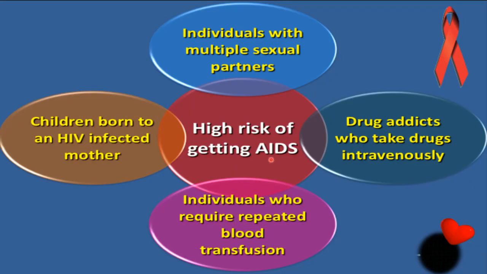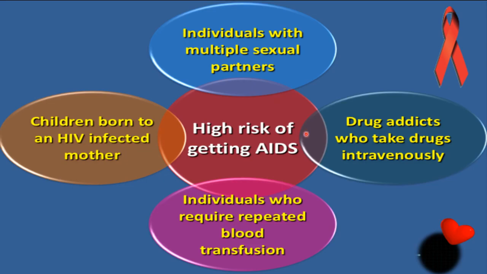Now these are the people at high risk of getting AIDS. First, individuals with multiple sexual partners, because the HIV virus gets transmitted through sexual contact. So individuals with multiple sexual partners will be at high risk of getting HIV infection.